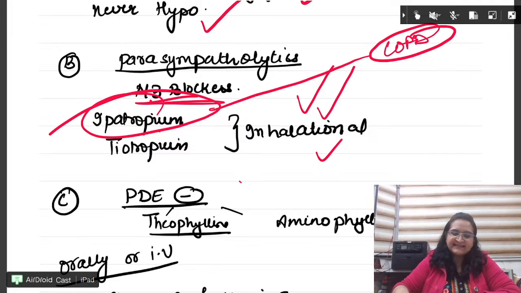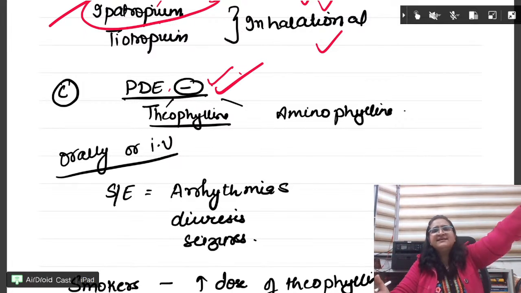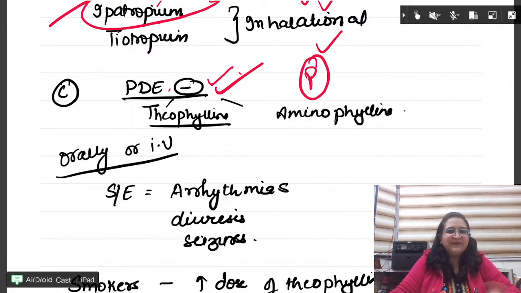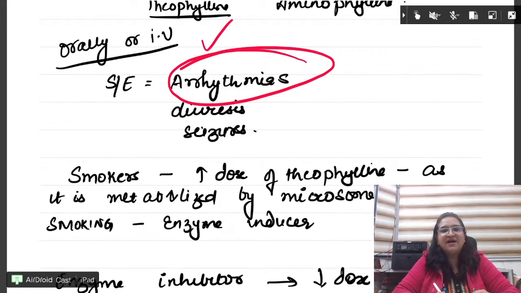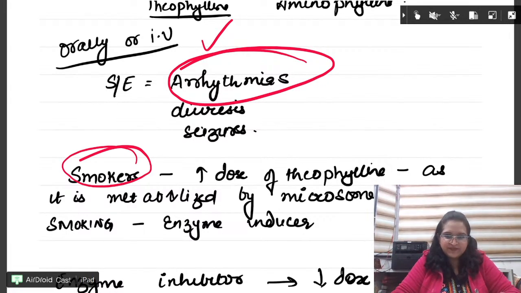Fine? Next drugs are phosphodiesterase inhibitors. Very important name आ जाता है. Aminophylline is what? Aminophylline is phosphodiesterase inhibitor. Phylline, P for PDE, P for phylline. They can be given orally or IV, but they cause arrhythmia, seizures भी कर सकते हैं. Right? If there is a smoker, recent question, we have to increase dose of theophylline.